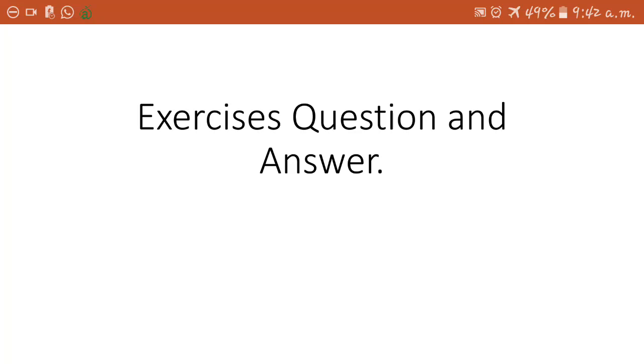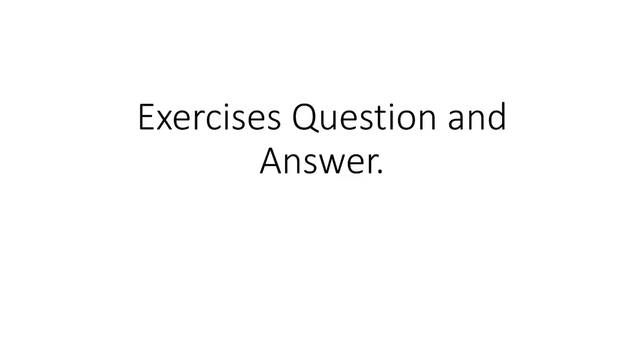Good morning, students. Today we are going to see the exercise questions and answers of combustion and flame, because we have completed the lesson. In the lesson we have seen that combustion is a process in which a substance on burning produces heat and light for us. Then we have seen the types of combustible and non-combustible material. The substance which on burning produces heat and light, we call combustible.